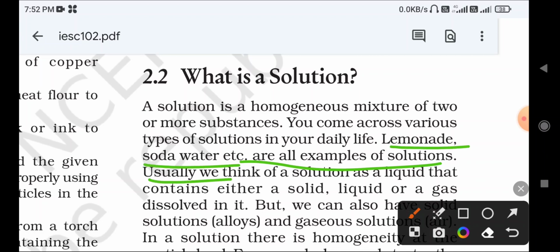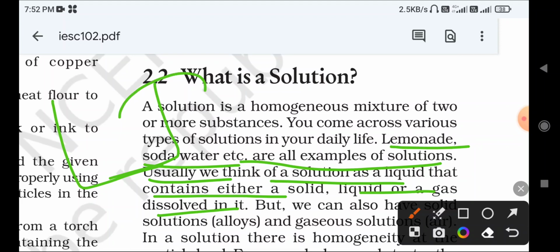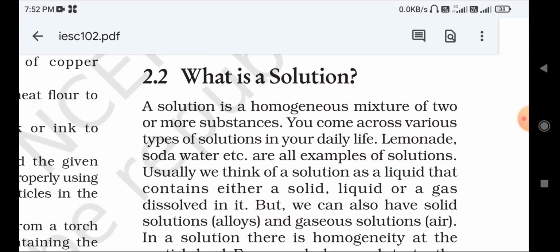Usually we think of a solution as a liquid that contains either a solid, a liquid or a gas dissolved in it. We mainly think of the liquid that dissolves the solid particles, liquid particles as well as gas particles.